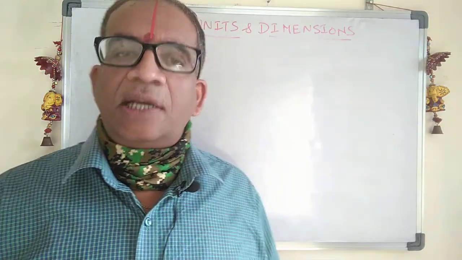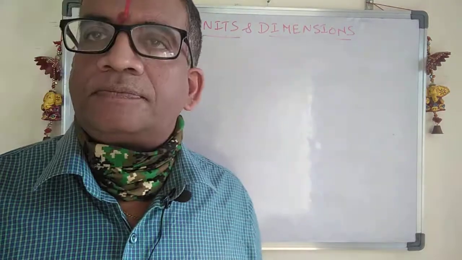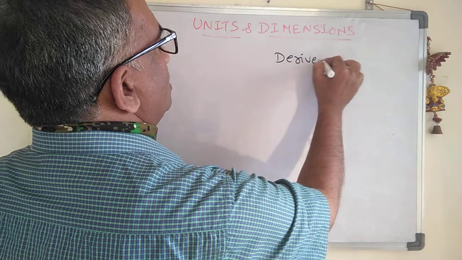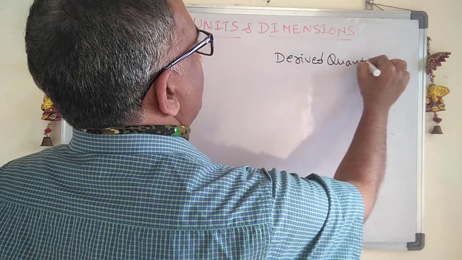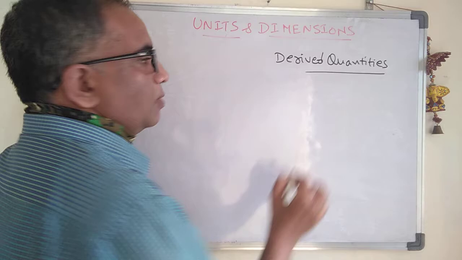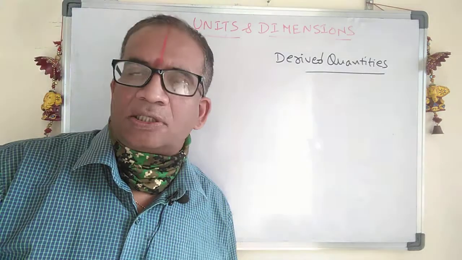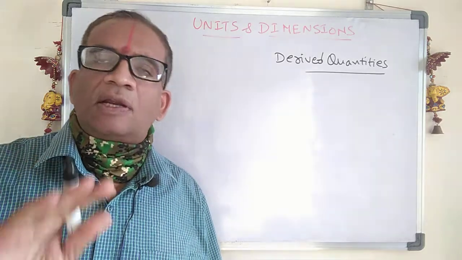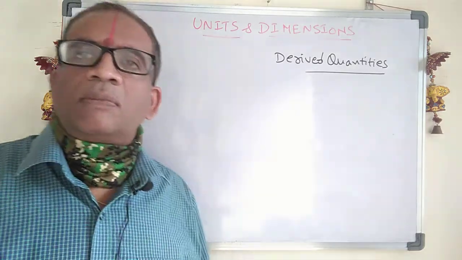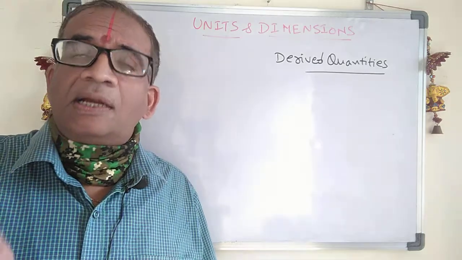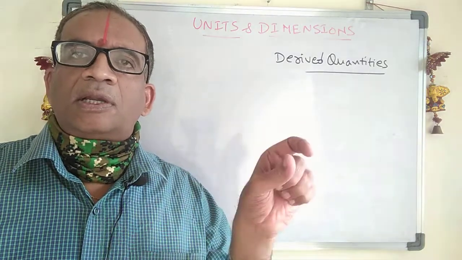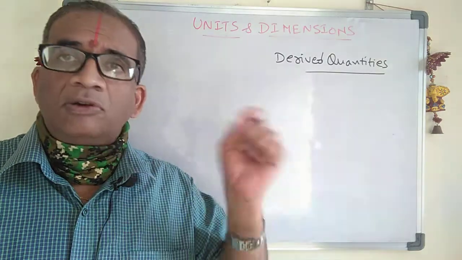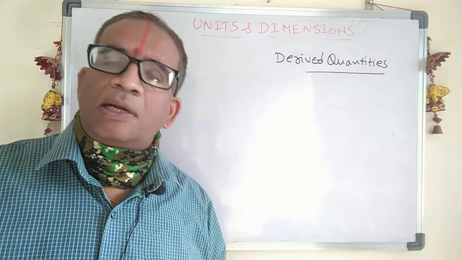Whereas derived quantities are those which depend upon the fundamental quantities, obtained from fundamental quantities, and the units are again derived units. A fundamental unit does not depend upon any other units, whereas derived units depend upon the fundamental units.